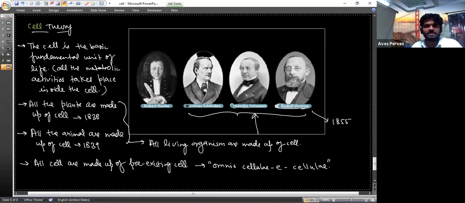So let's move further, dear students. How was Virchow's statement, omnis cellula e cellula, proved by Louis Pasteur? Actually, you are very much familiar with it. Let me give you an example. Just think, from where did the first life arise?